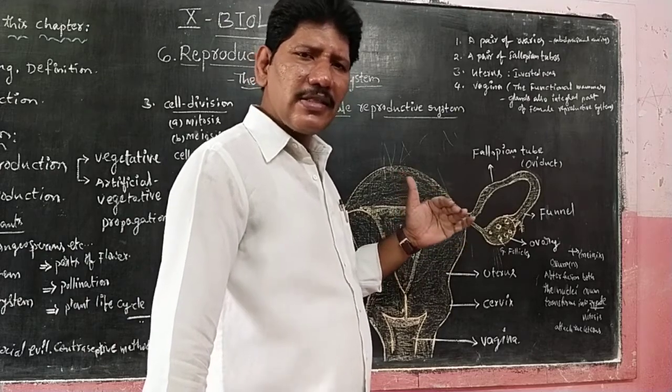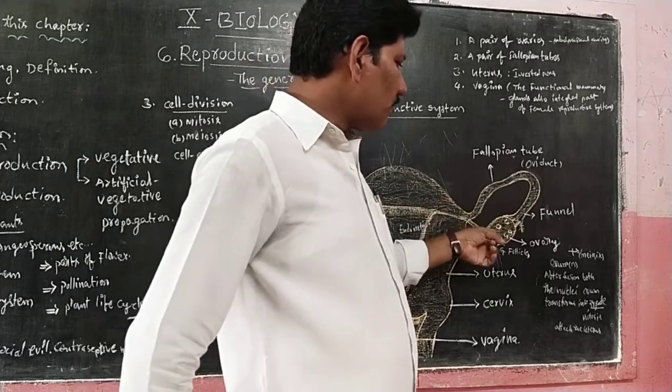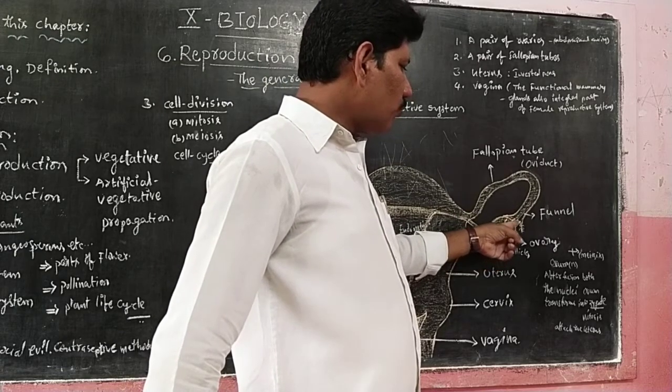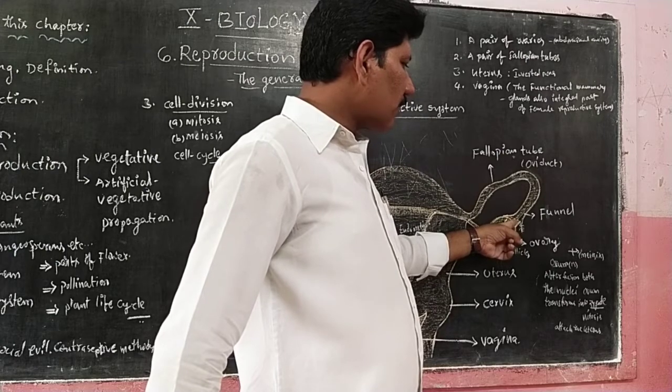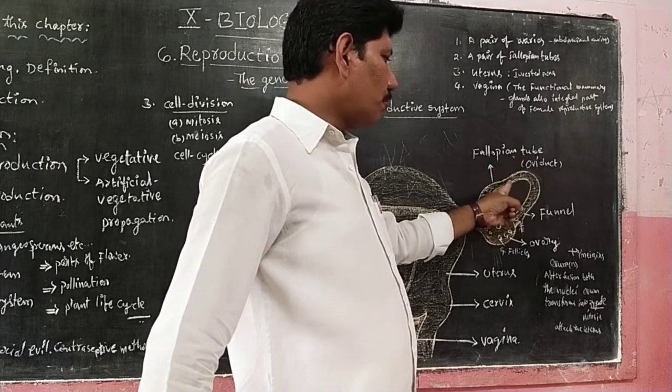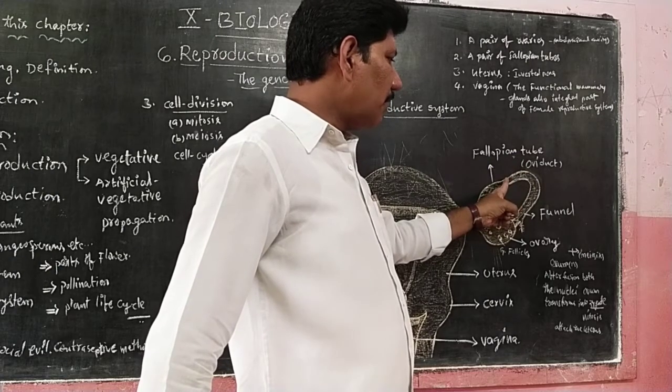Already you learned this in the 8th class itself. So through the ovulation process, the ovum is released. The released ovum is captured by this funnel-like structure, and it travels up to the oviduct or fallopian tube. There itself it can be stopped.